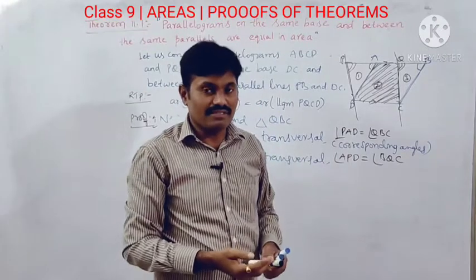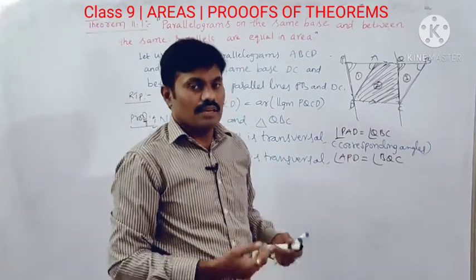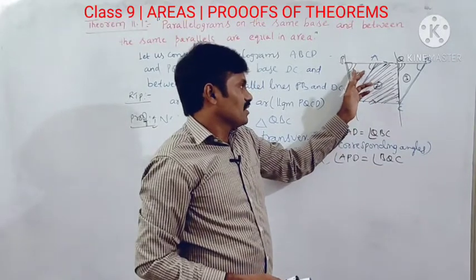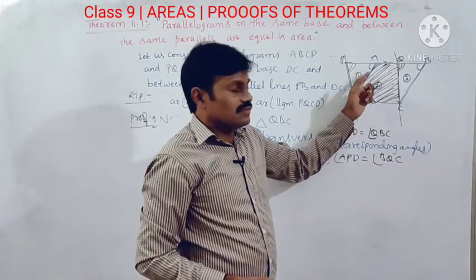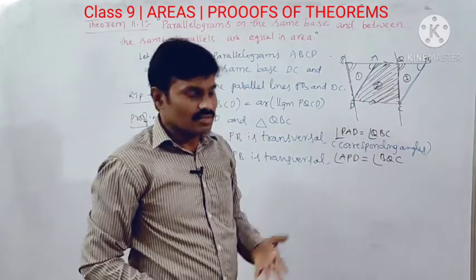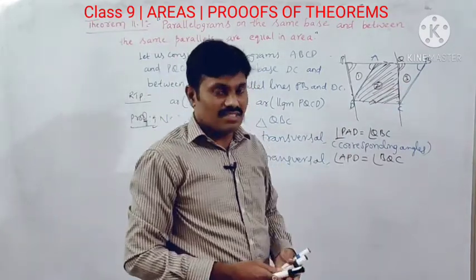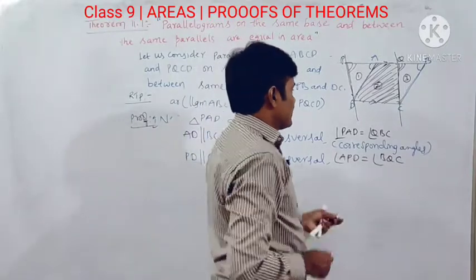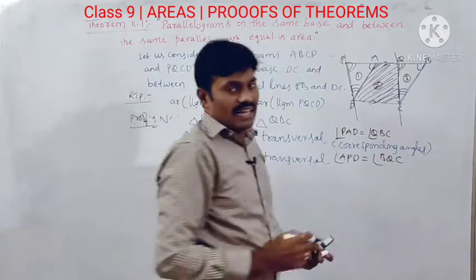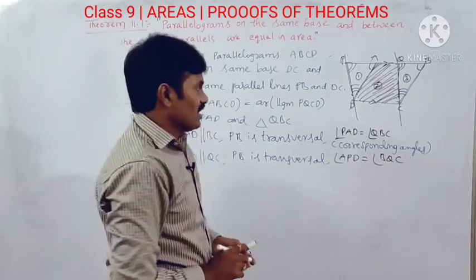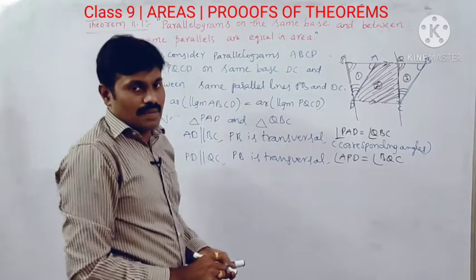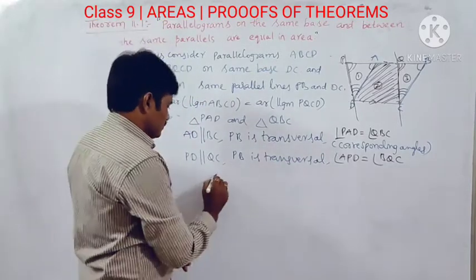The third angle of both the triangles is also equal, because according to the angle sum property, if you find the third angle in both the triangles, we get the same answer. So I can write here that the third corresponding angle is also equal. Now here PD is equal to QC since PQCD is a parallelogram.